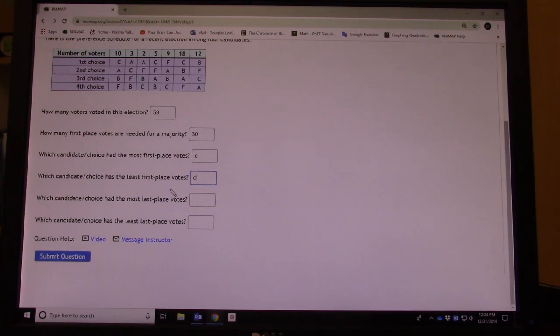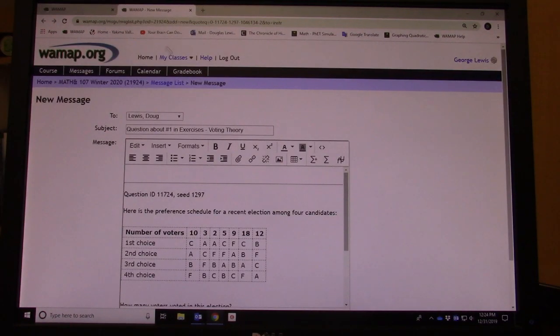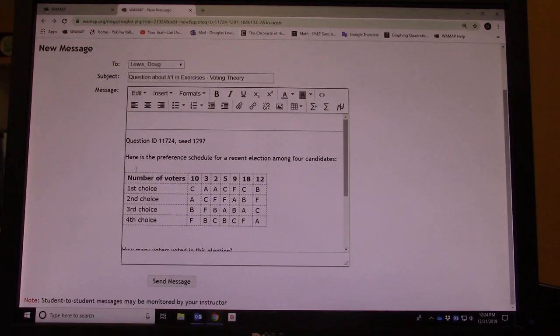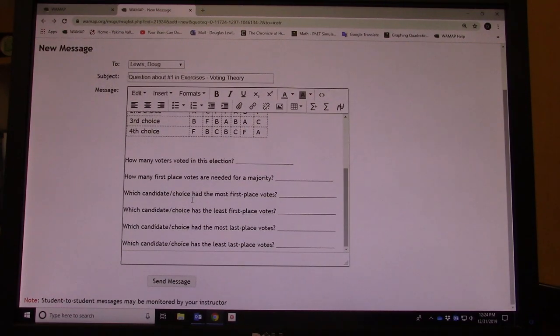If you're not sure about something, or you missed a problem and you think it's correct, or you just don't know what to do, you can write message instructor. I'm going to select that, and that'll open a new message tab, and it shows me the question that you're asking about.